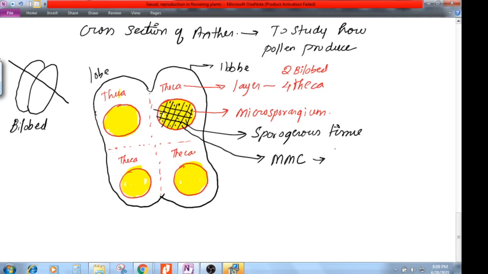What is MMC? Microspore mother cell. Each one cell is called a microspore mother cell. In your NCERT, you may get a question like the difference between microsporangium, microsporangia and microsporogonia. Have you heard of these words?